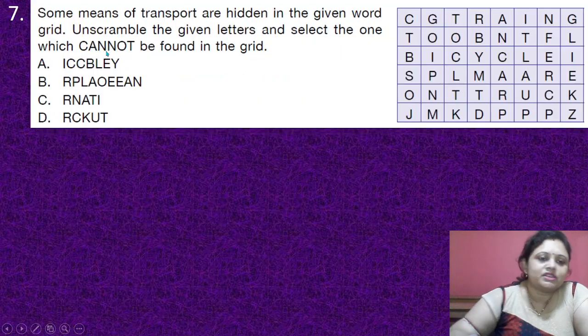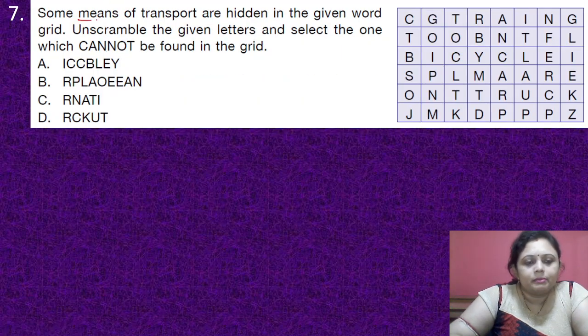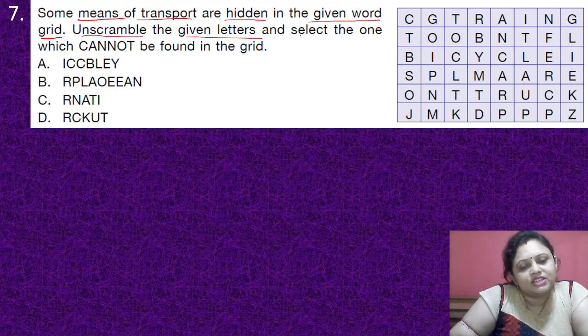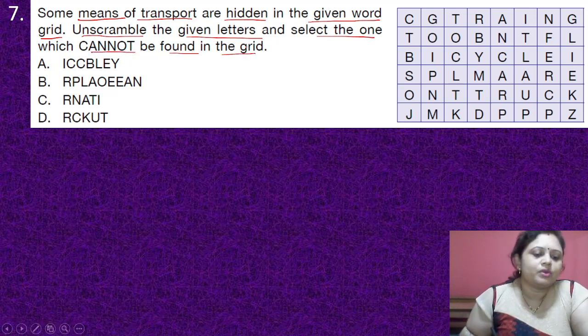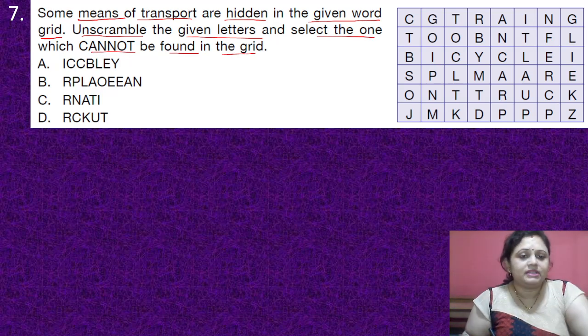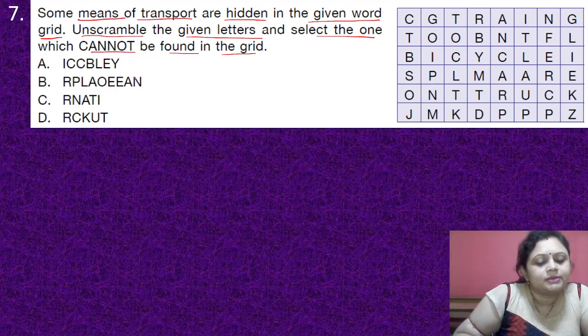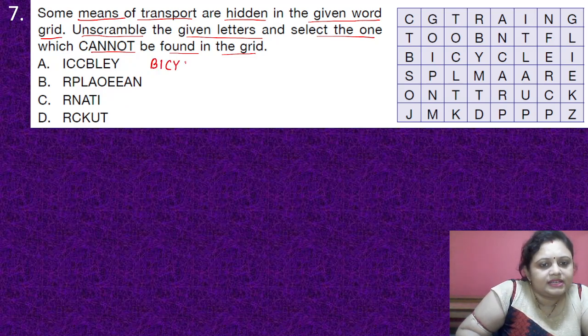Coming to the next question, some means of transport are hidden in the given word grid. Unscramble the given letters and select the one which cannot be found in the grid. So 4 options are there. Okay, so we have to unscramble this. So here the first one is bicycle.